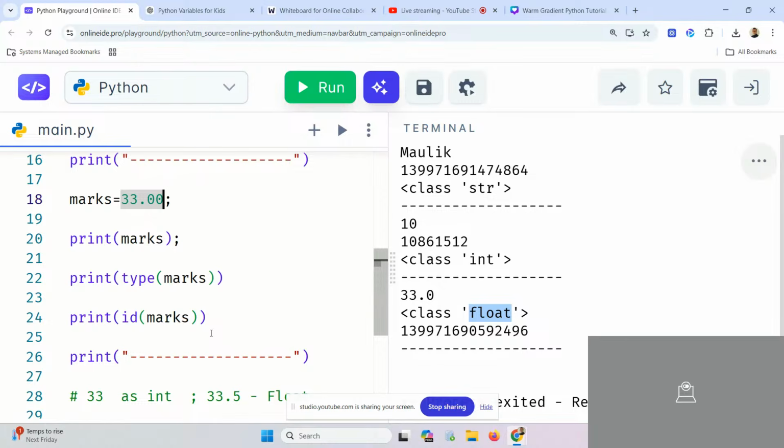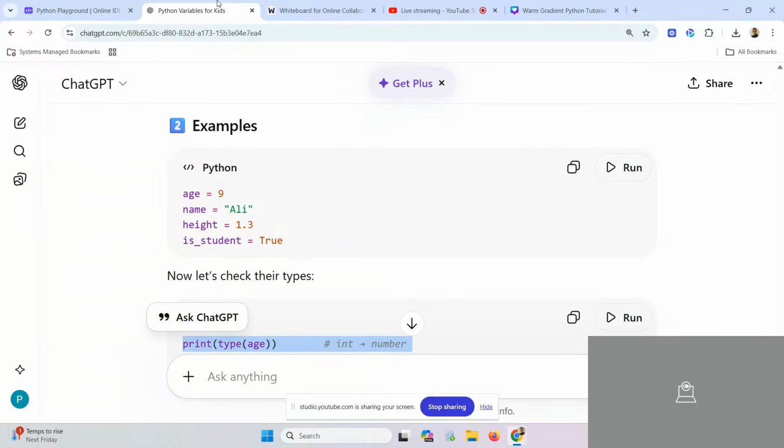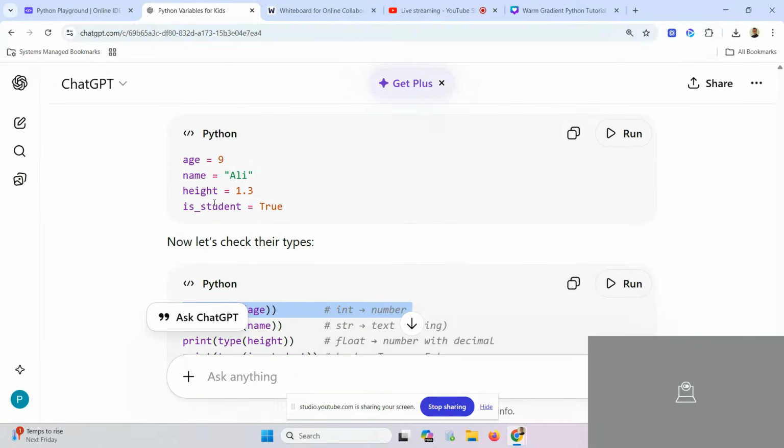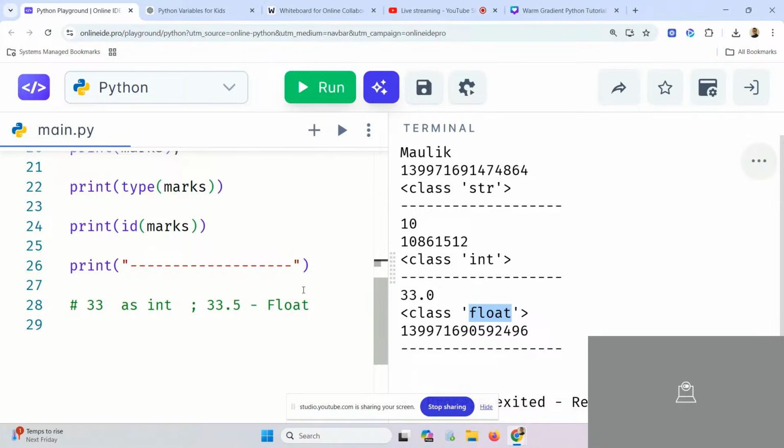Maulik, now let's go back to ChatGPT and see what all he has done. There is one more type of variable, which we call the Boolean variable.